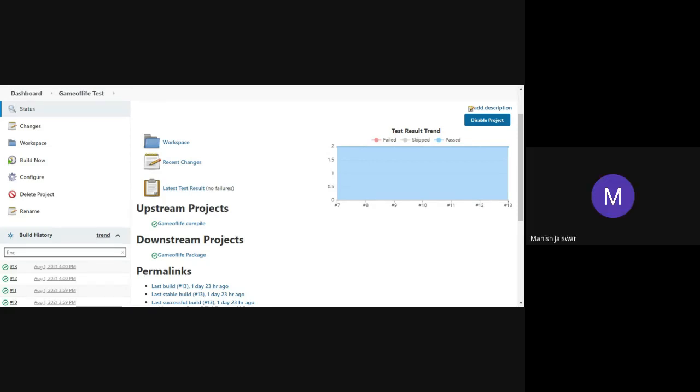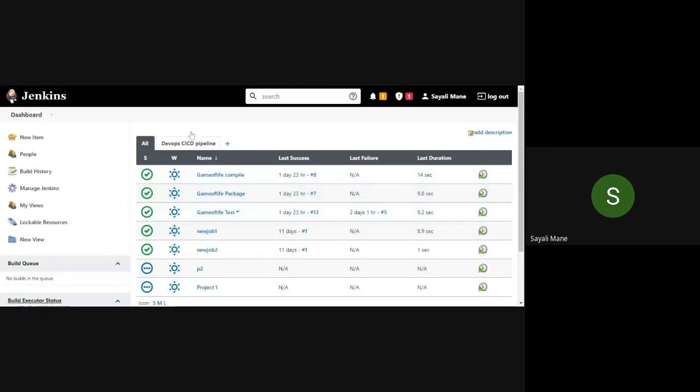Ma'am, from where can we check our project name? See, go to the dashboard here. See your project name. Ma'am, here I am able to see the project name which I made, not this. My project name is compile, package, test. Yes, because I have given this name to this project. Now yours is different, and your students' will be different. Now what name have you given? For compile, package, your name will be different, right? Yes. For the package project, your name will be different.